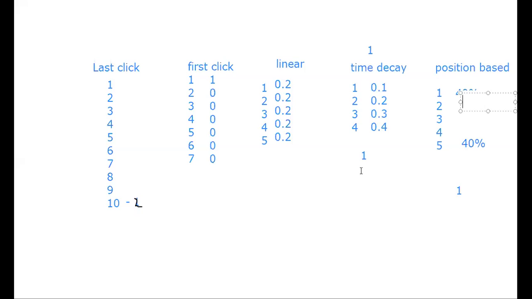Because then it would be 100% for first and last click automatically, so the rest of the touch points are not getting any conversion attribution. It can't be 30%, 30% because it's 60 again, so the rest of the 30 would be an equal attribution in that case. That's why they have chosen 40%.